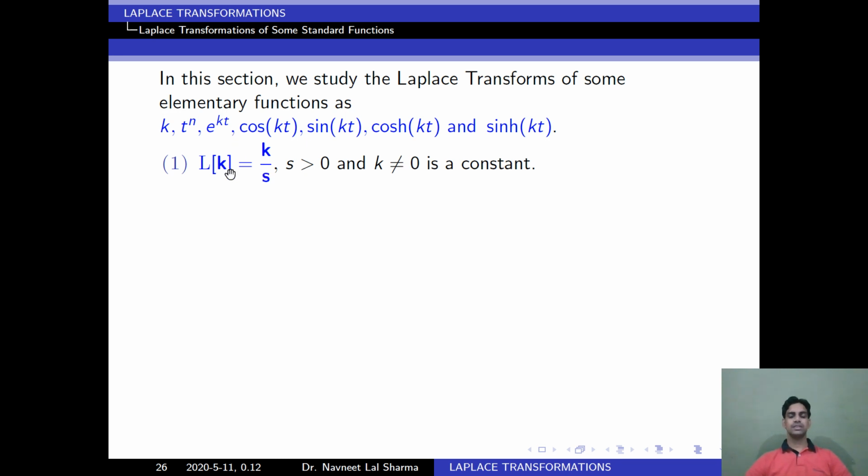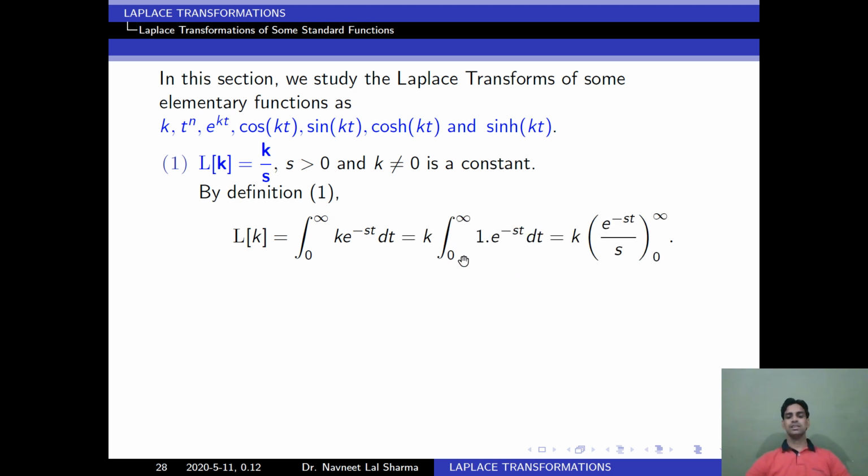Question: how will we solve this? So first we assume f(t) is equal to k, then we will use the definition. So Laplace of k is equal to integration 0 to infinity k into e to the power minus st dt, where k is a constant, so it will come outside of this integral. So we get this integral. Now we can solve this integral and we get this value. Now we can substitute the limits from 0 to infinity. So after simplification, we get Laplace of k is equal to k upon s.